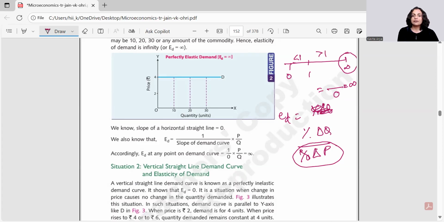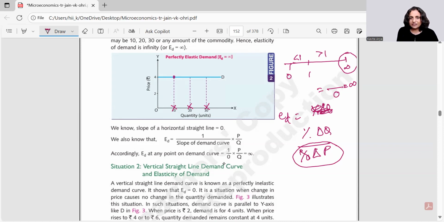It means when the quantity is changing from 10 to 20 to 30 to 100 to 400, or 400 to 20 to 3 to 2 to 1, anywhere, means when there is a change in the quantity but there is no change in price, price remains the same.